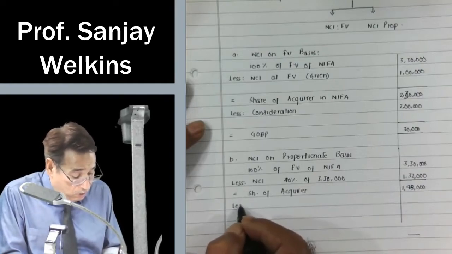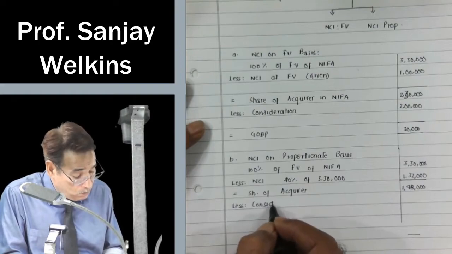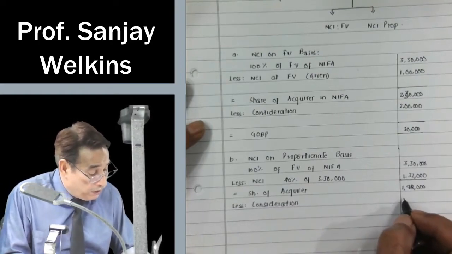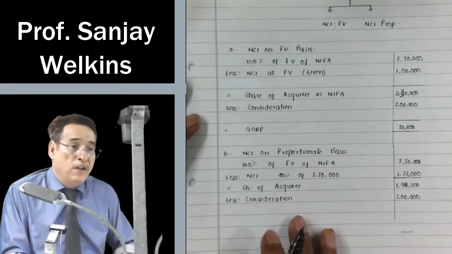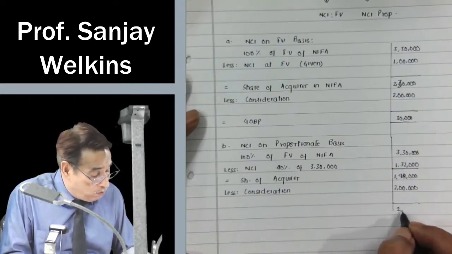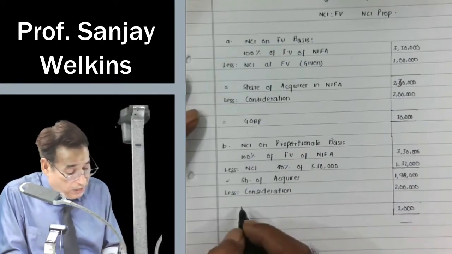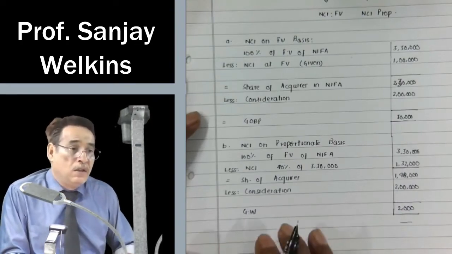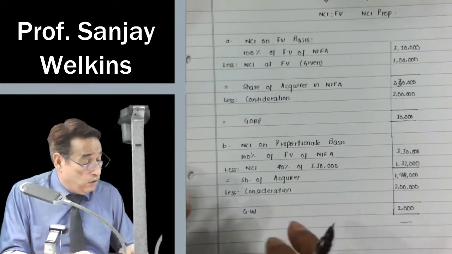Then consideration. Consideration in this case is equal to 2 lakhs. Consideration marginally is more than what we call net assets. So again there will be goodwill of 2,000. Because NCI is being measured on proportionate method basis, this goodwill reflects the share of acquirer only.